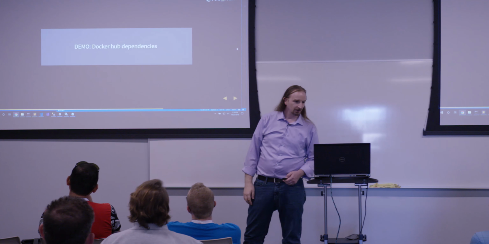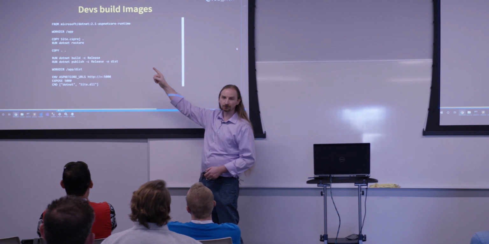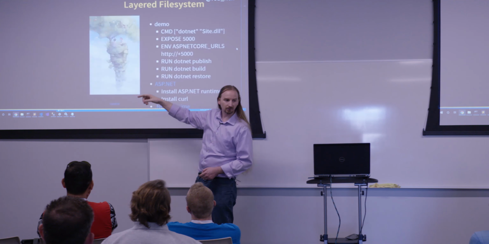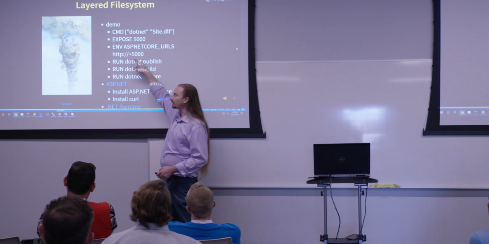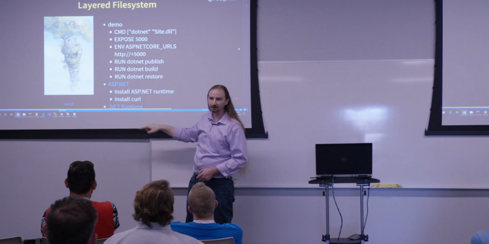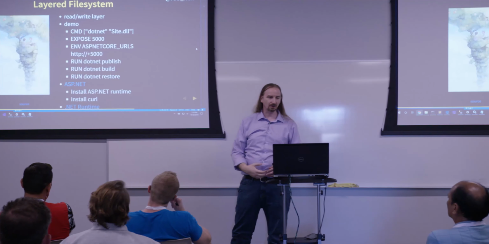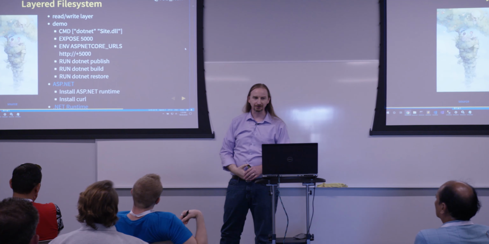So for example, this one said from Microsoft/.NET version 2.1. So my container has these steps, and that container has these steps, and it's built on another default image that has some more steps. Then at runtime, we add this read-write layer per container at the very top. So now I can write things to all the places on my drive, and I can pretend this is a real machine.